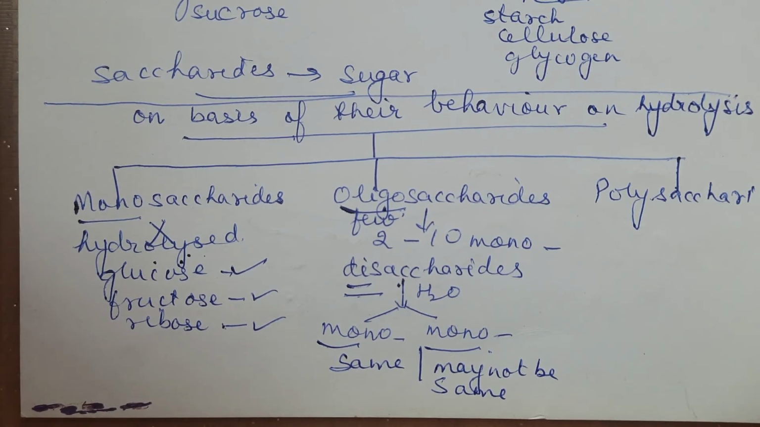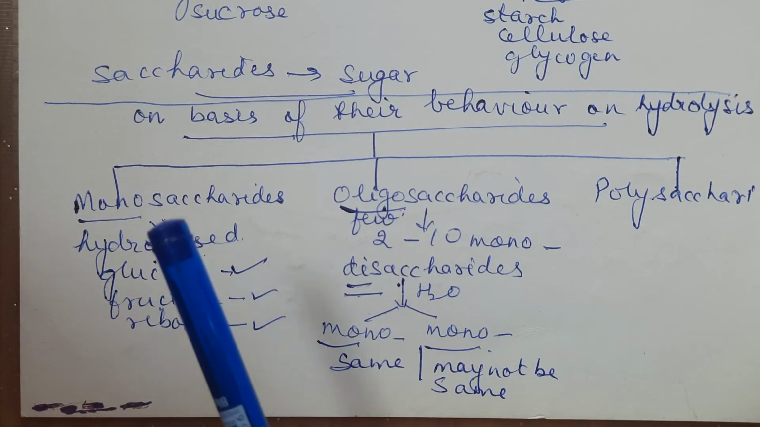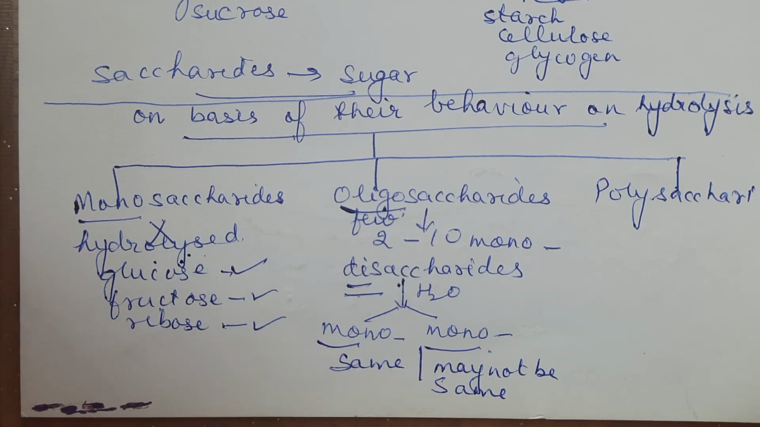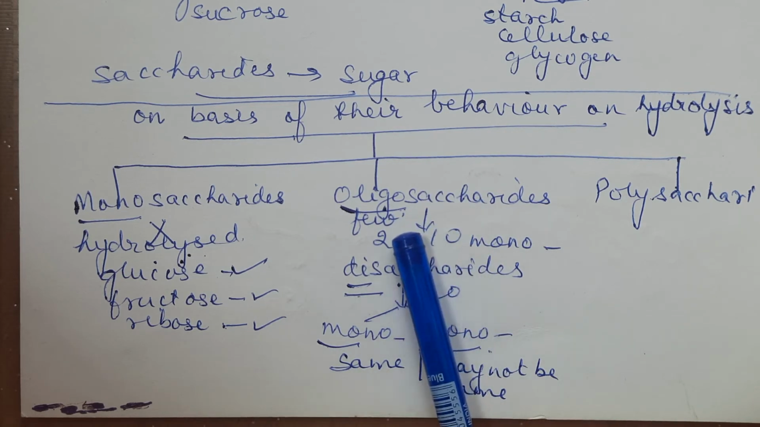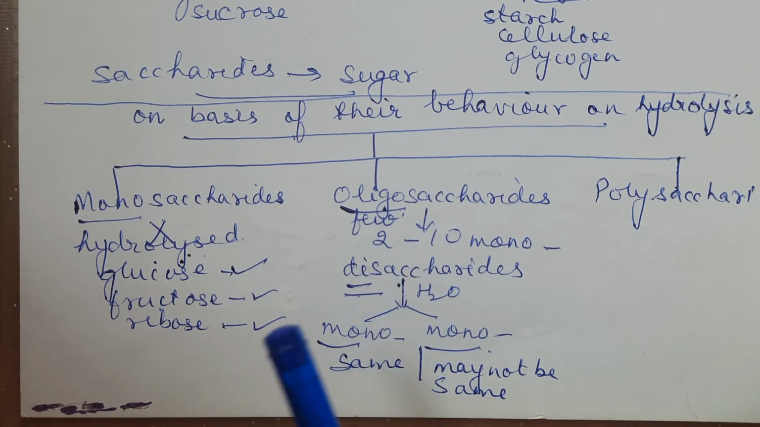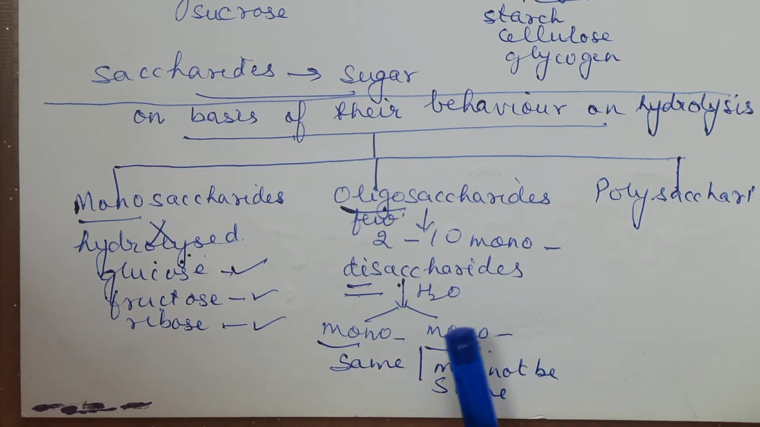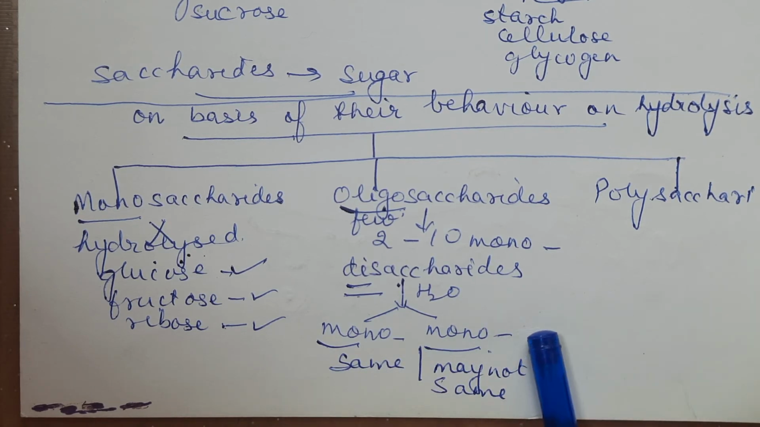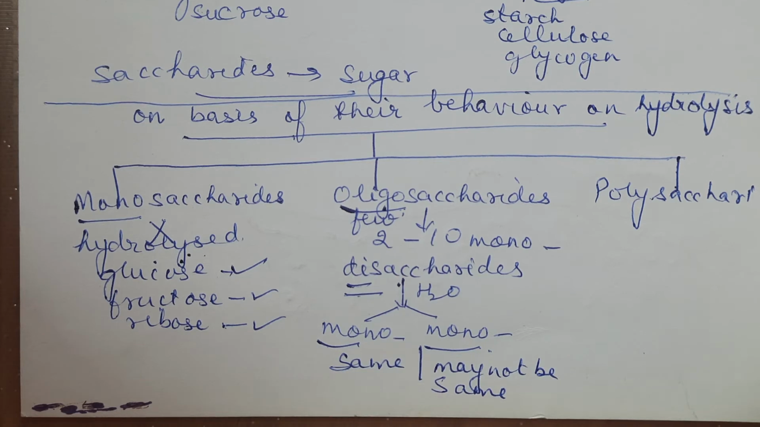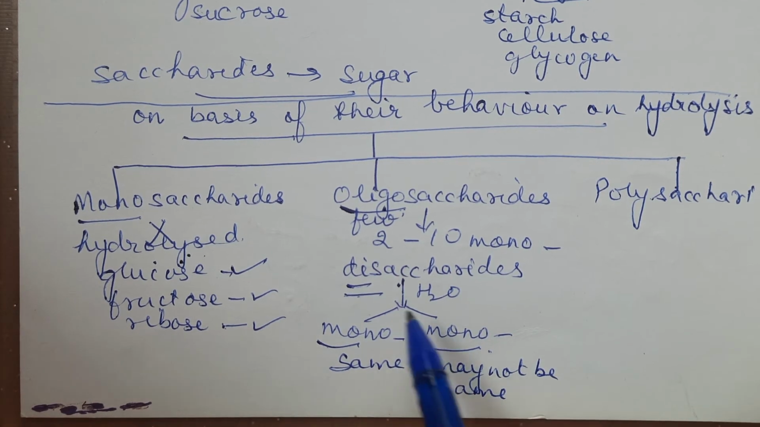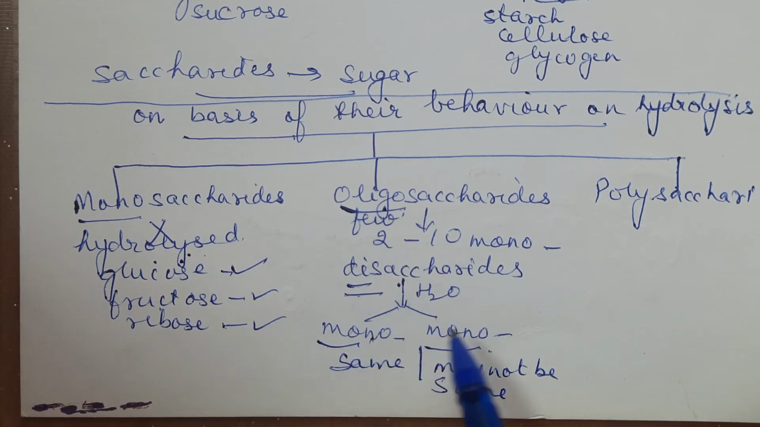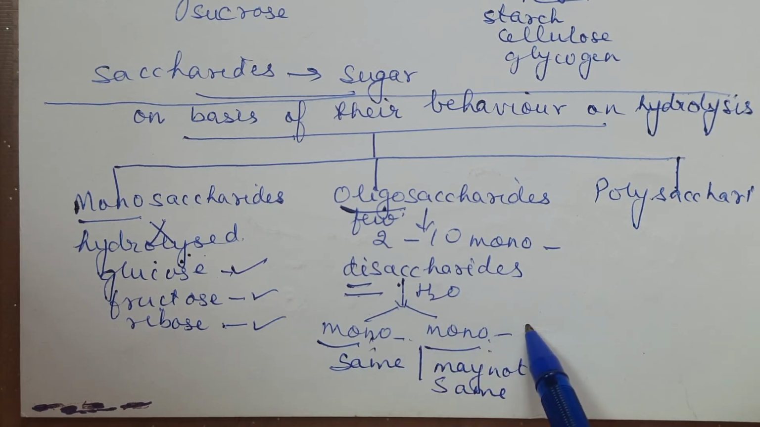Did you follow that? Monosaccharides are the simplest carbohydrates, which cannot break further into simpler units. Whereas oligosaccharides, on hydrolysis, will give you 2 to 10 monosaccharides. Depending upon how many they give, they can be called disaccharide, trisaccharide, tetrasaccharide, and so on. But we will be mainly focusing upon disaccharides, which on hydrolysis give 2 monosaccharides that may or may not be the same.